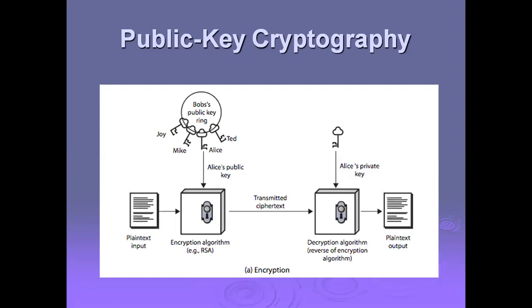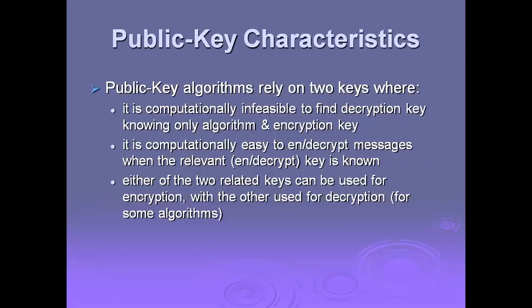Now coming to public key characteristics. Public key algorithms rely on two keys, where it is computationally infeasible to find the decryption key knowing only the algorithm and the encryption key. It is computationally easy to encrypt and decrypt messages when the relevant encryption or decryption key is known. And next, for some algorithms, either of the two related keys can be used for encryption, with the other used for decryption. These are the three very important key characteristics of public key cryptography.